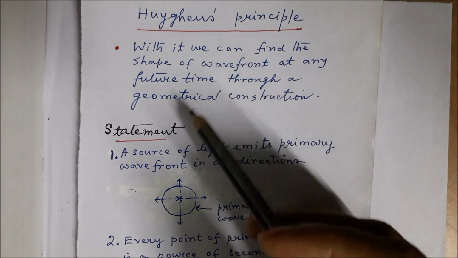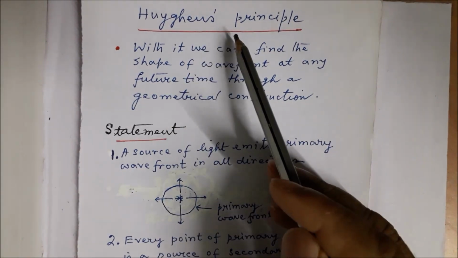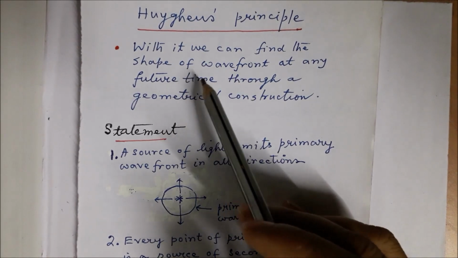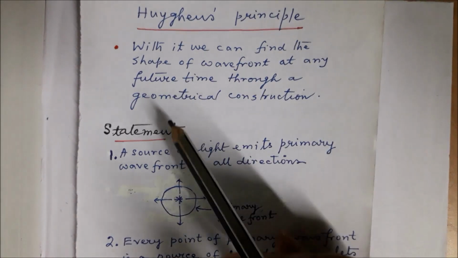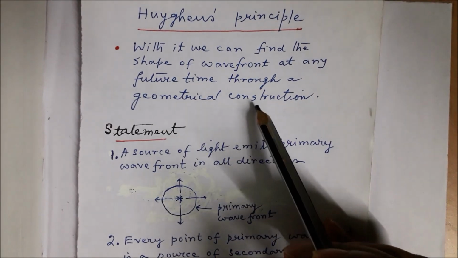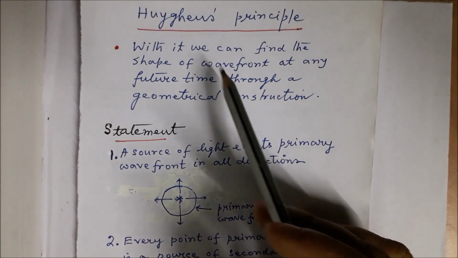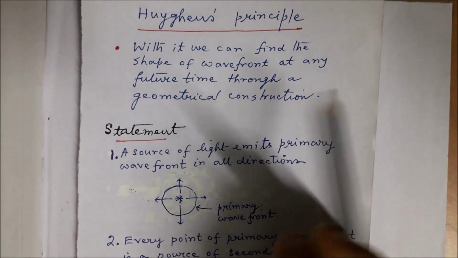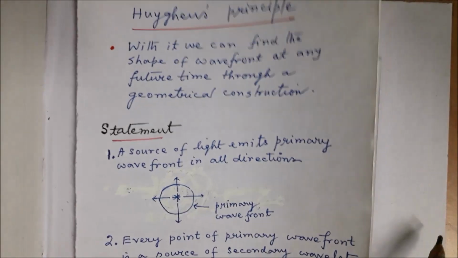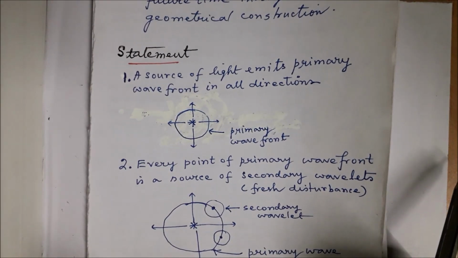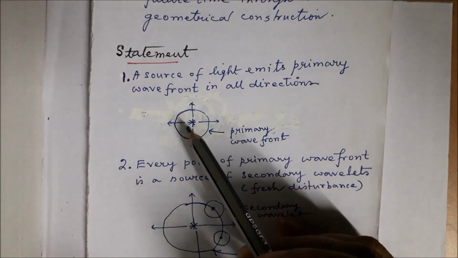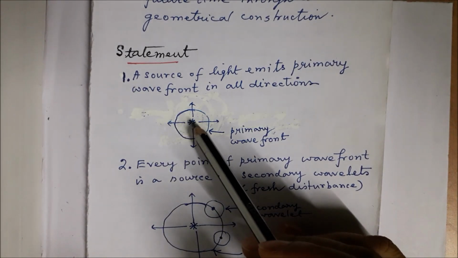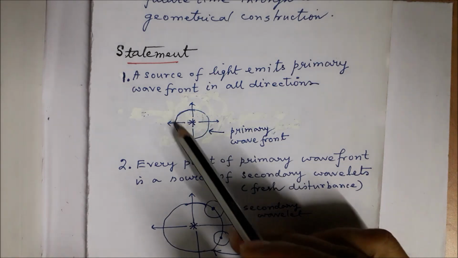Why is it used? The Huyghens principle is used to determine the shape of wavefront at any future time through a particular geometrical construction. What is the statement of Huyghens principle? The statement consists of 4 points or parts, which will come one by one. The first part says that a source of light emits primary wavefront in all directions.